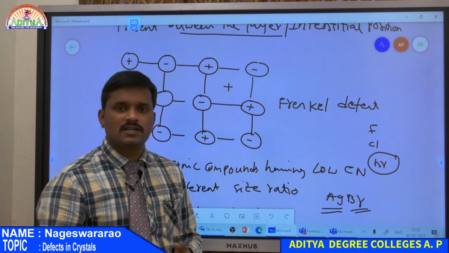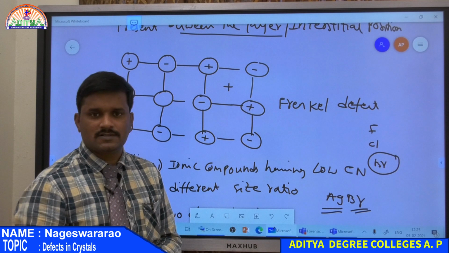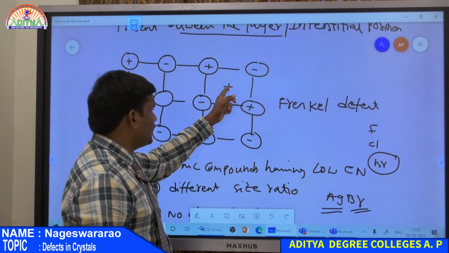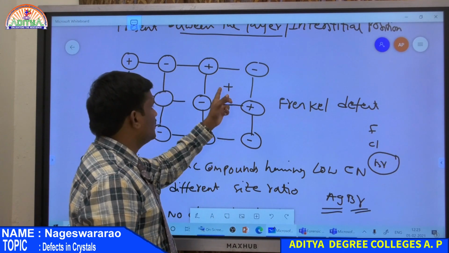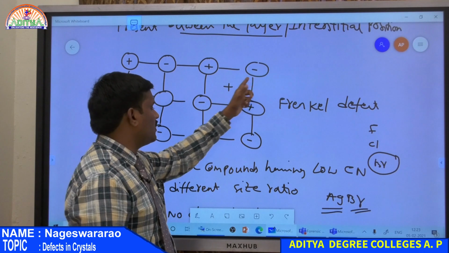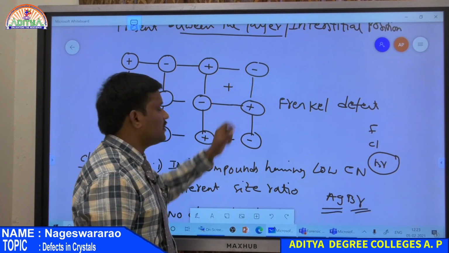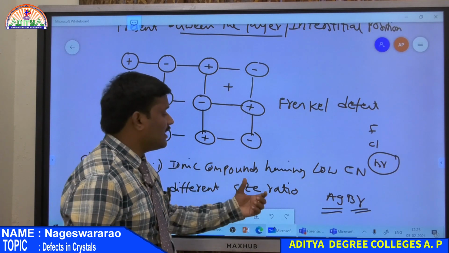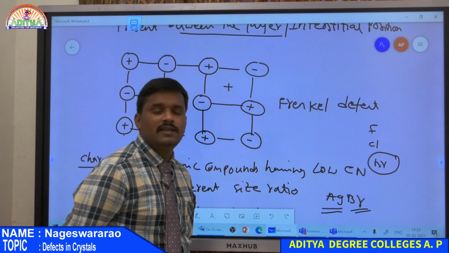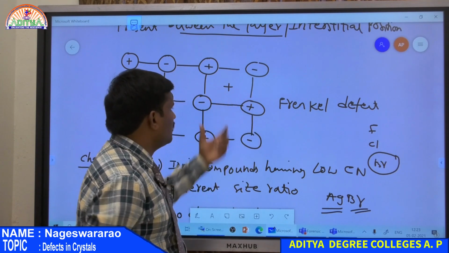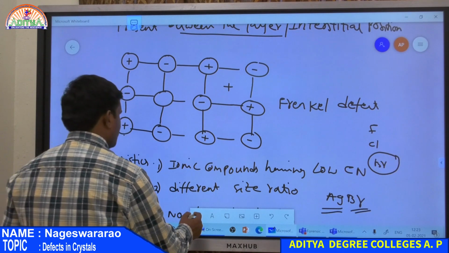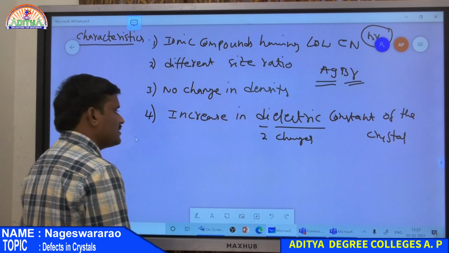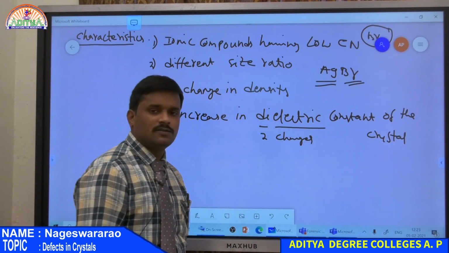Density, surface tension, viscosity, all these are physical properties. These depend on the position of the atoms. Here the cation is present at an interstitial position. So there are attractions between positive and negative, and also repulsions between positive and positive. Due to these attractions and repulsions, the dielectric constant of the crystal increases. So the fourth point represents that due to Frenkel defect, there is an increase in the dielectric constant of the crystal.